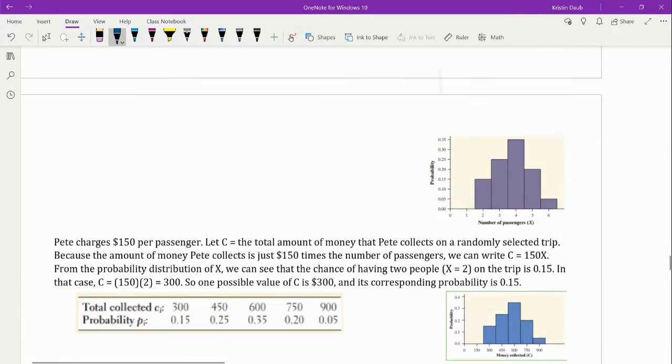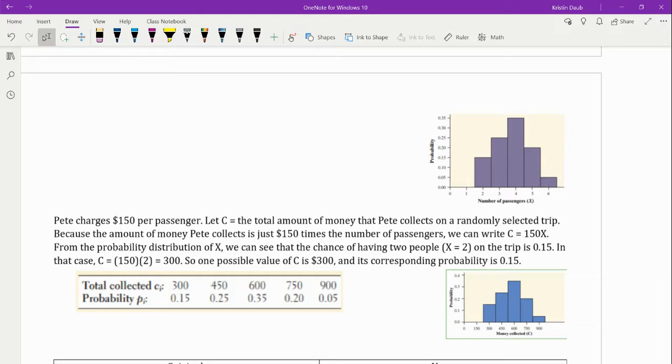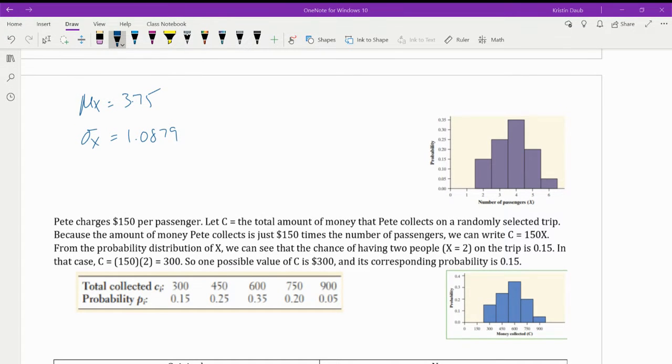Okay, let's go on to the next page, page 23. You can see the graph that's there. Just so we have the values, I'm going to write μ of x and σ of x here as well, so I can refer back to them when I need them. Pete charges $150 per passenger, and I have a new probability distribution for you. Please find the new mean and the new standard deviation of this context.